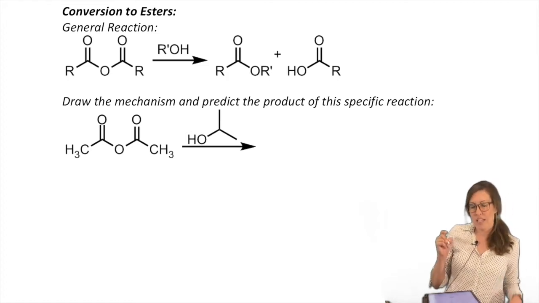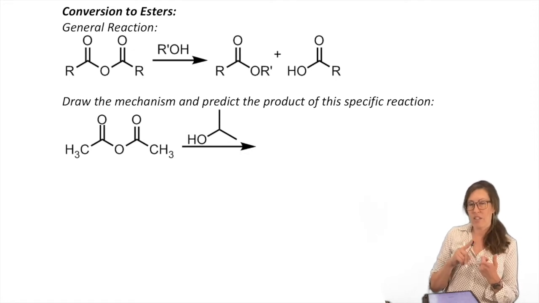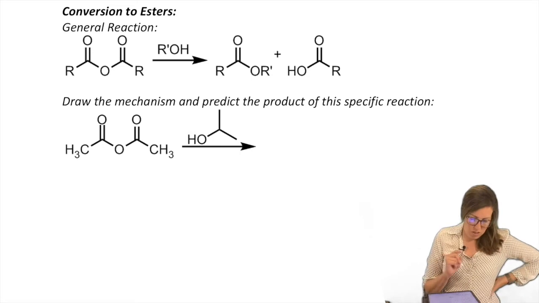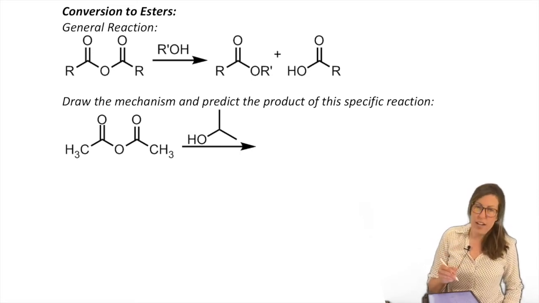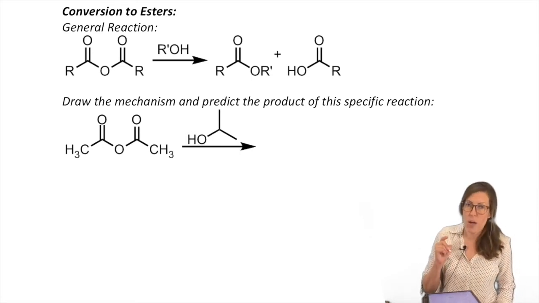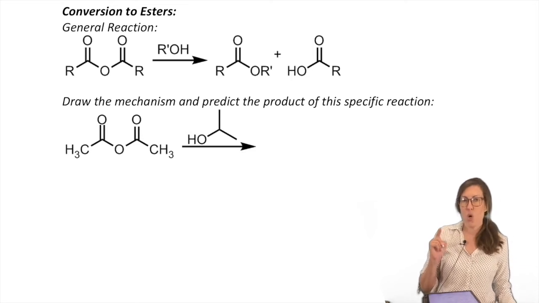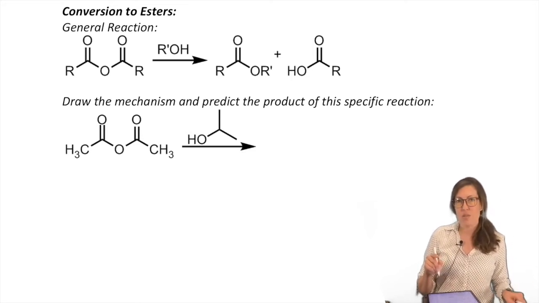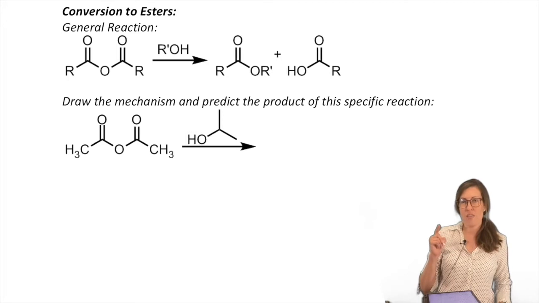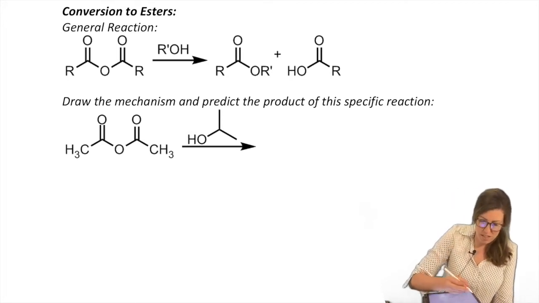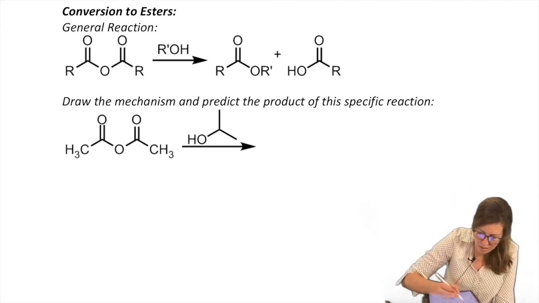So we made an acid anhydride turn into an acid. Now we're going to make an acid anhydride turn into an ester. Look at what that requires. That requires, instead of OH, it requires OR, right? So instead of H2O, we're going to have ROH. Same idea. Let's see where that came from.